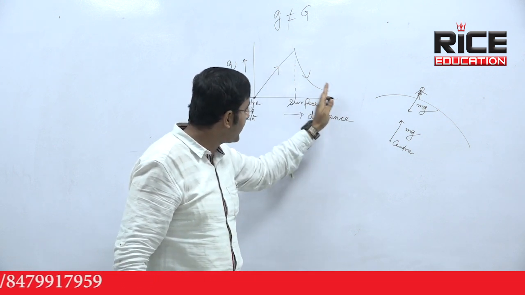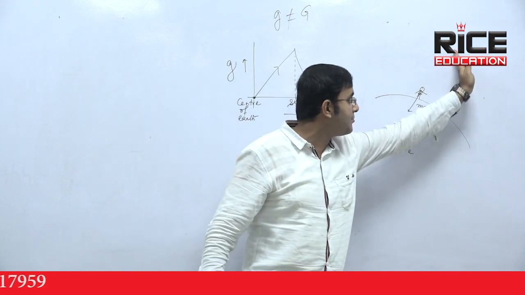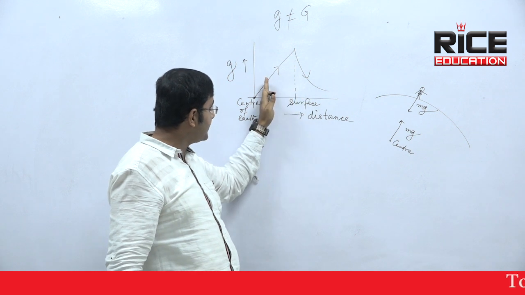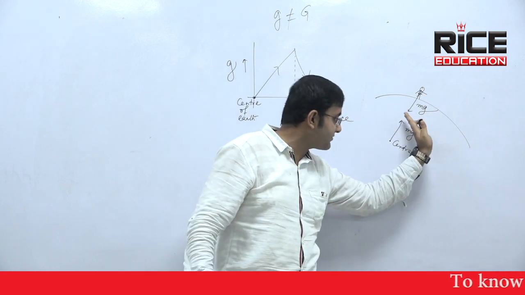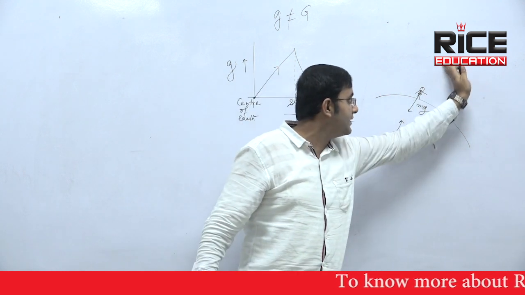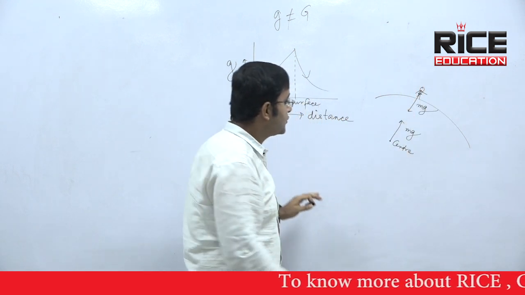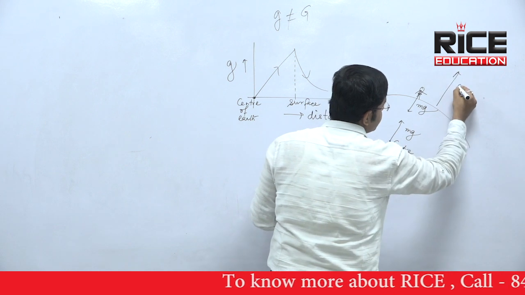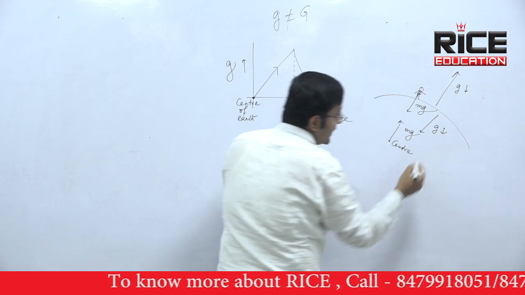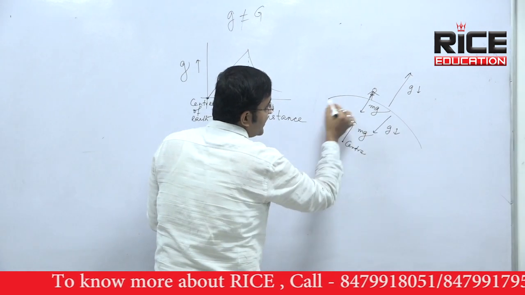If you go right from the surface, that means going up, the value of g decreases. If you go left from the surface in this graph, you are going down from the surface, and going down from this surface means g decreases. That means only at the surface of Earth, g is maximum.